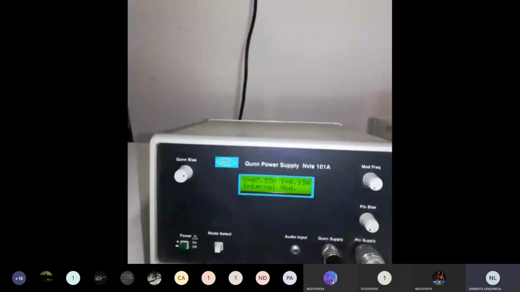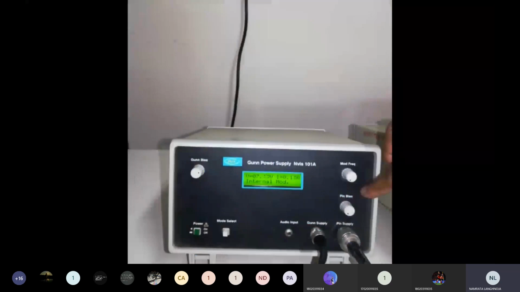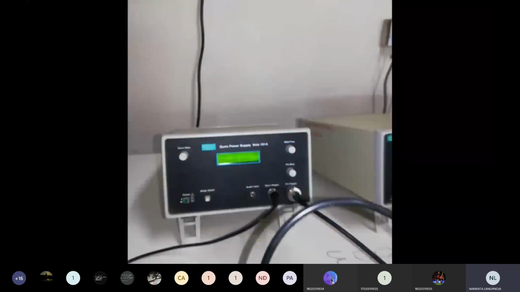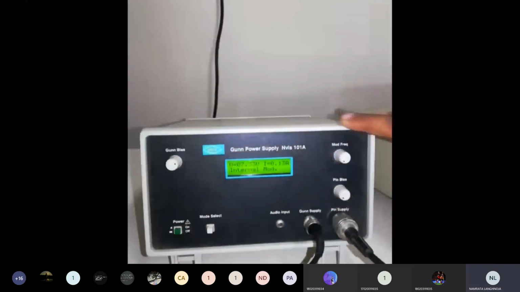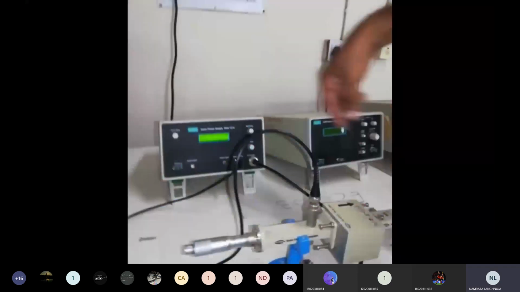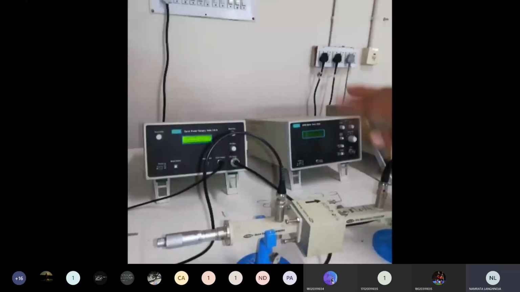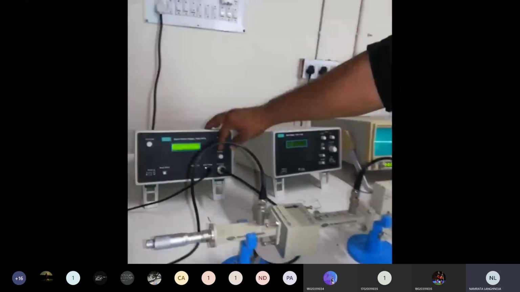We have generated the signal but we have not given this signal to the pin modulator. In order to give the signal to the pin modulator, we have to apply this pin bias voltage. Once the pin bias voltage is given, it will accept the signal and start modulating. Right now the pin modulator is not receiving any voltage because we have kept this knob at minimum position.